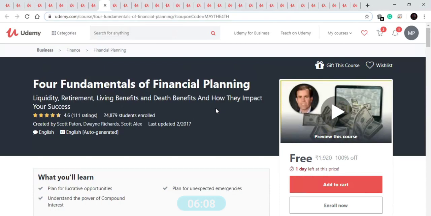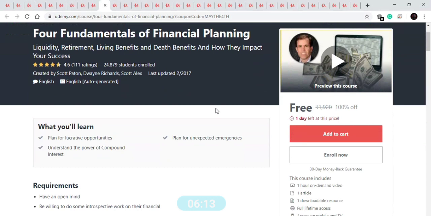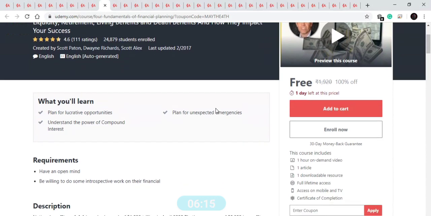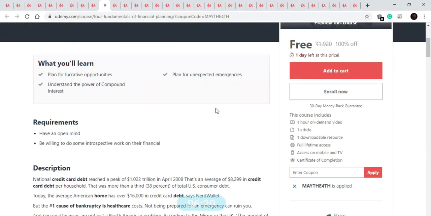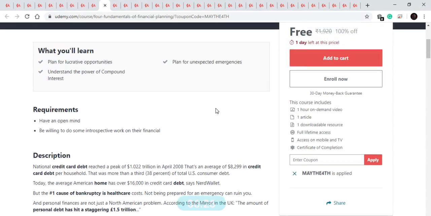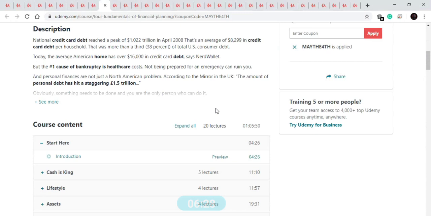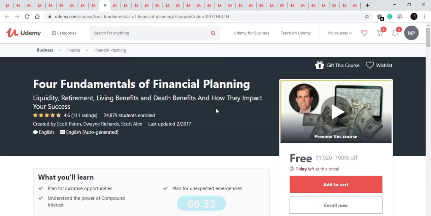Our next course is on financial planning. In this course you will learn how you can plan for unexpected emergencies, how you can understand the power of compound interest, how you can grab opportunities and earn a very huge amount of income. So this is a 1 hour course available for free for just 1 day and comprises only 20 lectures. This is also a good course for those who want to secure their finances and who want to learn about financial planning. So a good course to get enrolled for.